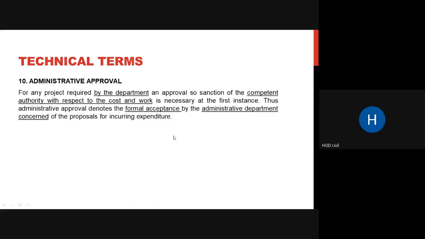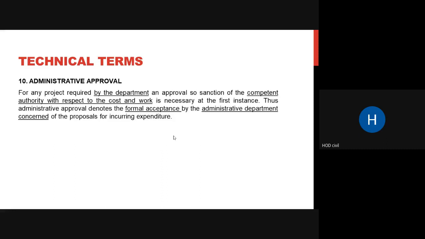Okay, coming to the next thing, administrative approval. Whenever you prepare an estimate and you are ready to construct, before you start construction you have to take administrative approval. Also, you have to take technical sanction approval. Administrative approval is usually taken when it is a departmental work. You have to take the sanction of your competent authority.